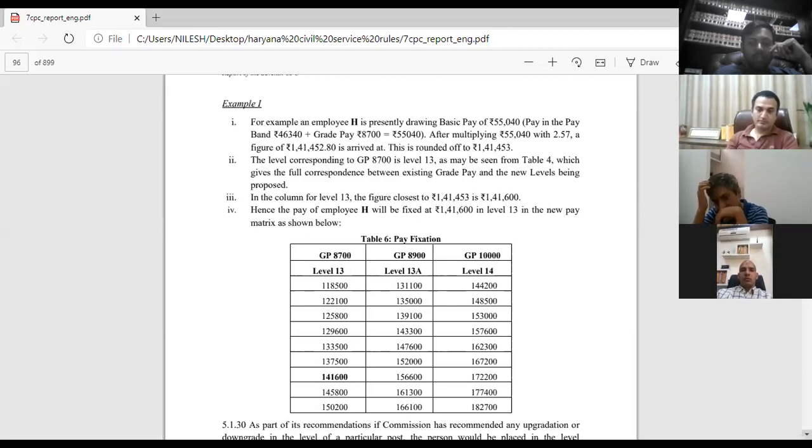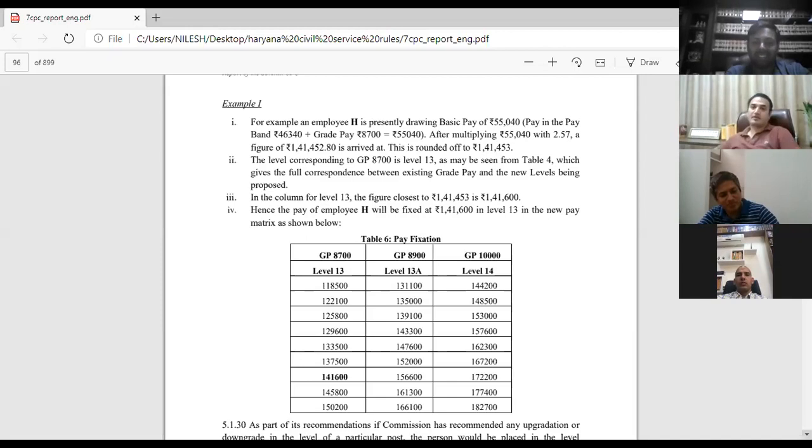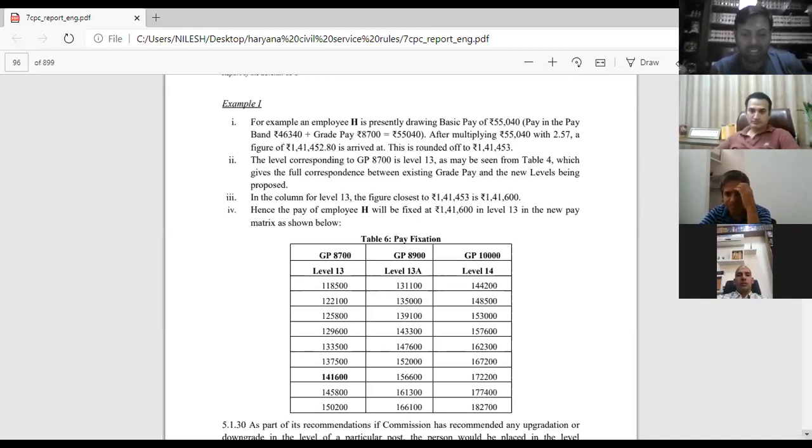I will just take you back to the first table. You will be able to see there itself that for a pay band of 46,340 and grade pay of 8,700, the level was 13. So they saw that when we are granting 1,41,452.80 rupees to him, that is rounded off to the next level, and the next level is in bold: 1,41,600. So this is how the calculation has to be made.